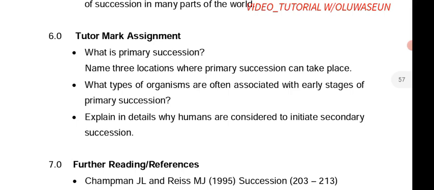Then explain in detail why humans are considered to initiate secondary succession. The number one reason for human disturbance is agricultural activity. That is the main reason why humans are considered to initiate secondary succession, due to the cutting of grass and deforestation. Those are the two major reasons: cultivation of land and deforestation. Those are the major reasons why humans are considered to initiate secondary succession.